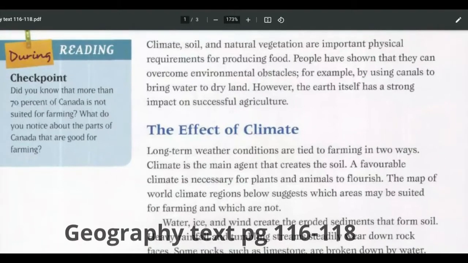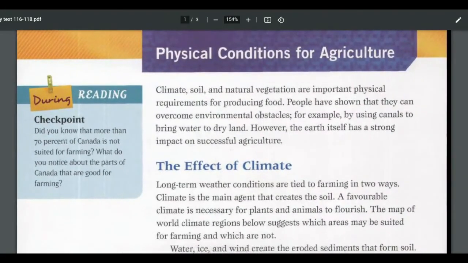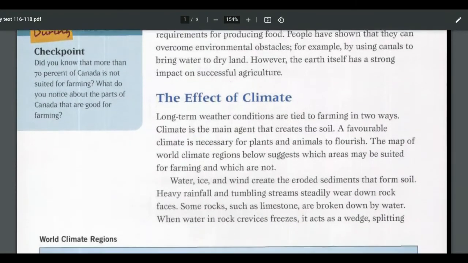I'm going to be reading from the geography textbook, page 116 to 118, Physical Conditions for Agriculture. Climate, soil, and natural vegetation are important physical requirements for producing food. People have shown that they can overcome environmental obstacles, for example, by using canals to bring water to dry land. However, the earth itself has a strong impact on successful agriculture.